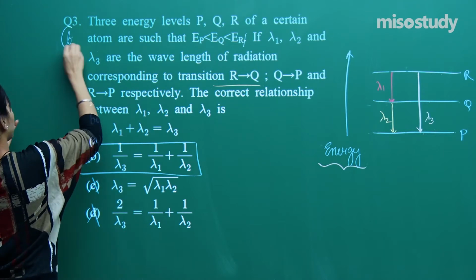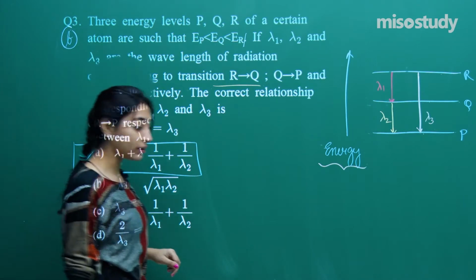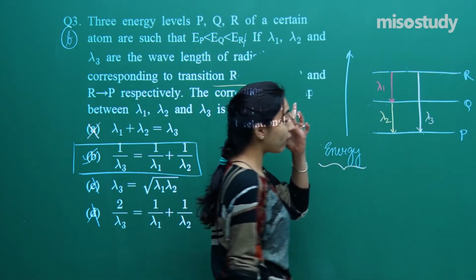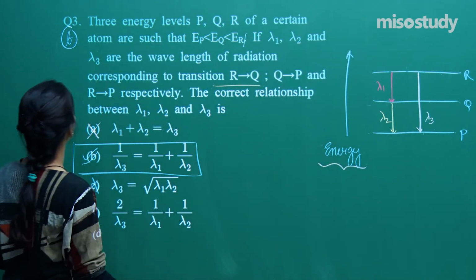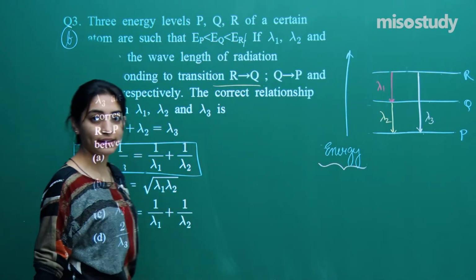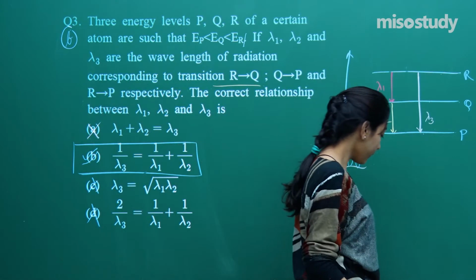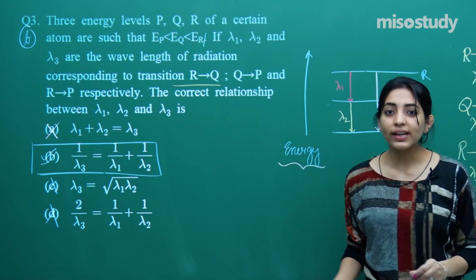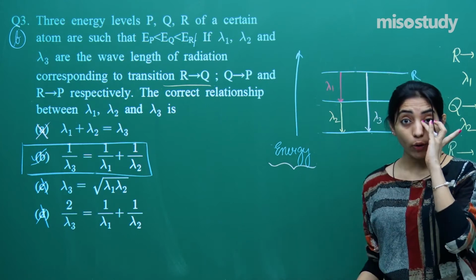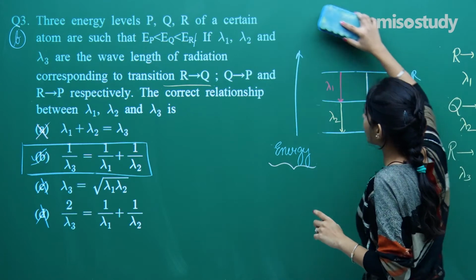So I'll say option number B is the correct option for this question as well. So we have 1 by lambda 3 is equal to 1 by lambda 1 plus 1 by lambda 2, that's correct. Fine. So having done this particular question, let us now quickly move on to question number 4.